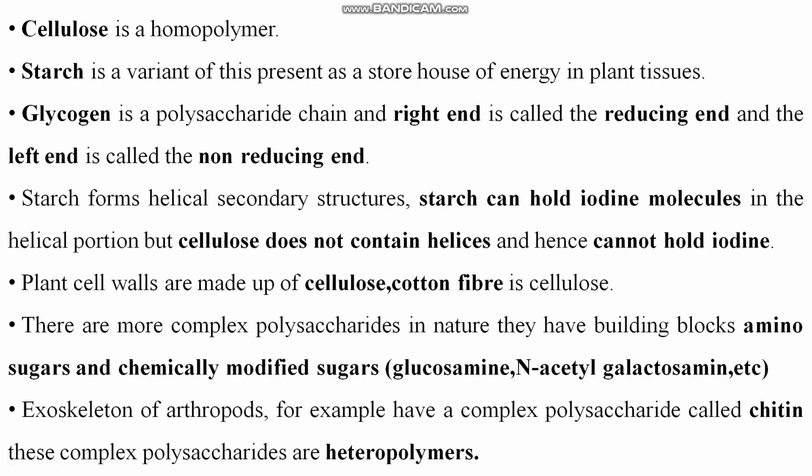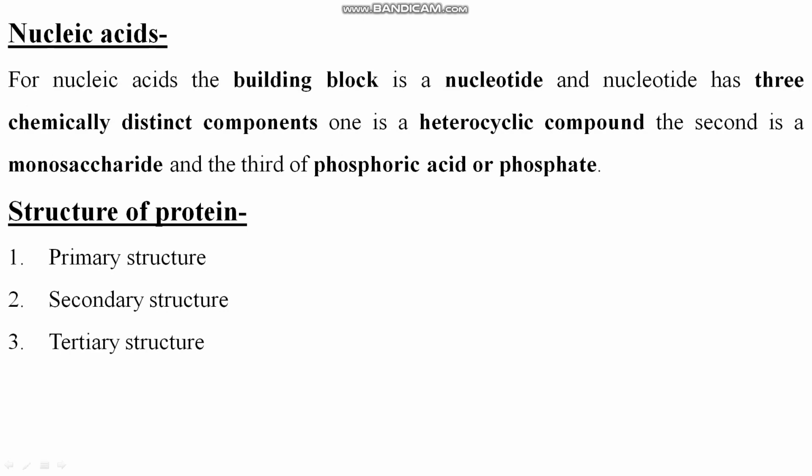So these are called heteropolymers. A question can be asked: give an example of a heteropolymer. So for a homopolymer example, you can say cellulose is a homopolymer. But if the question asks for an example of a heteropolymer, then you will say chitin is an example of a heteropolymer. Clear?